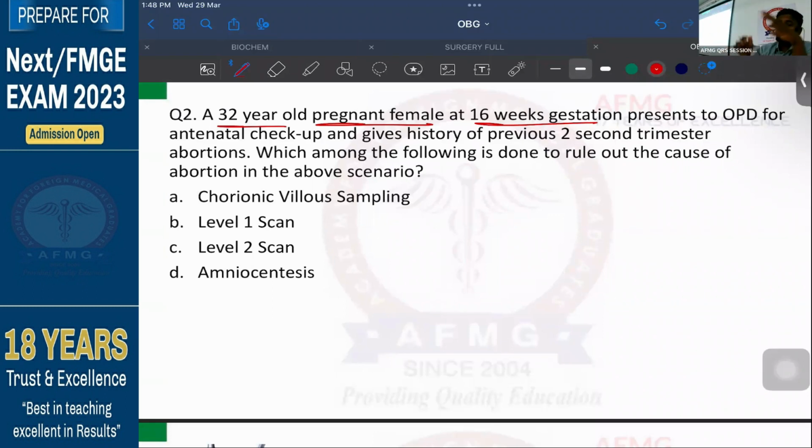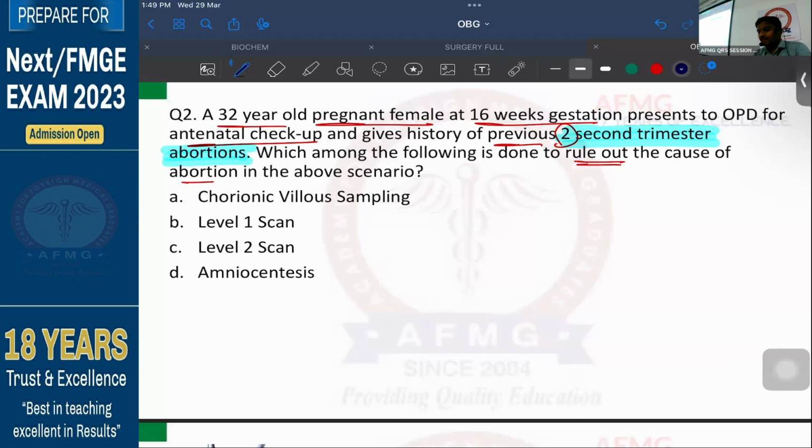So here the antenatal is before delivery, postnatal is after delivery. So she is coming for antenatal checkup, that means checkup during her pregnancy, and she gives history of previous 2 second trimester abortions. Okay, previous 2 second trimester abortion. Which among the following is done to rule out the cause of abortion in the above scenario?